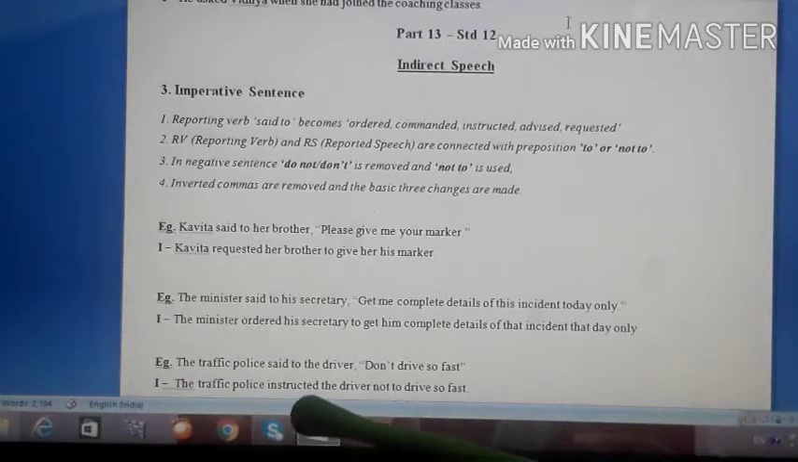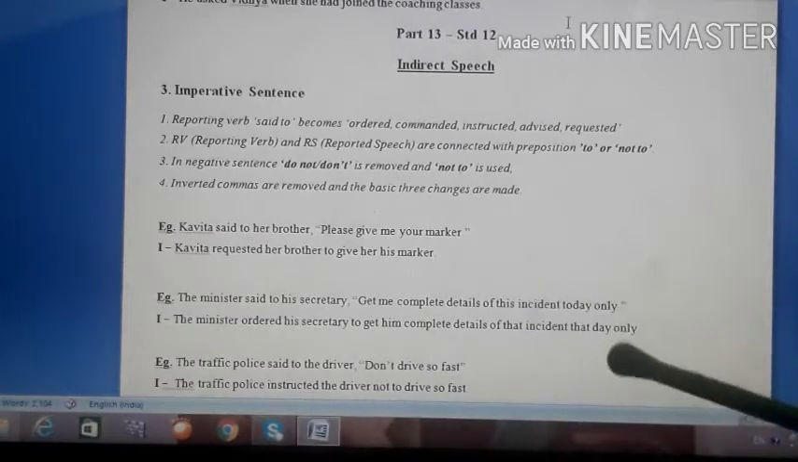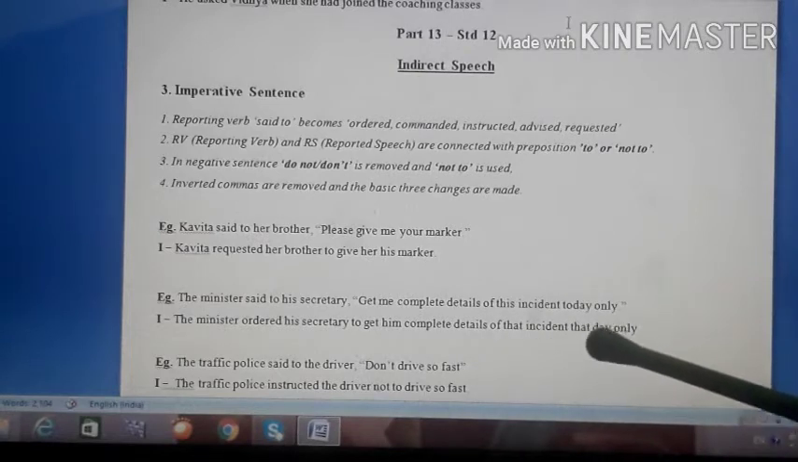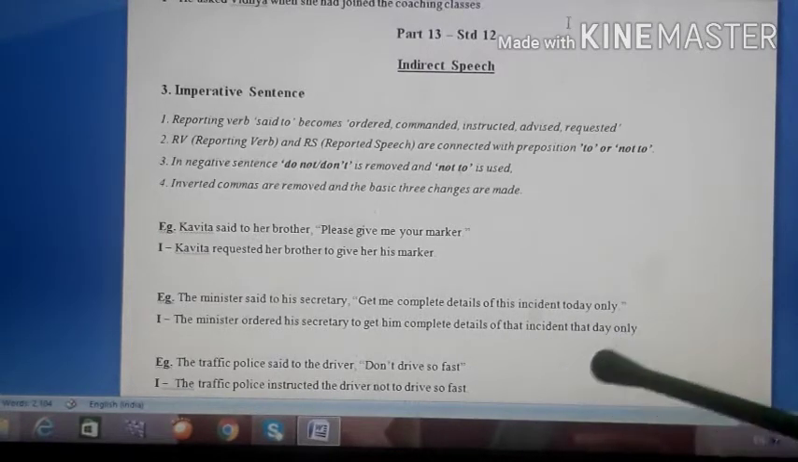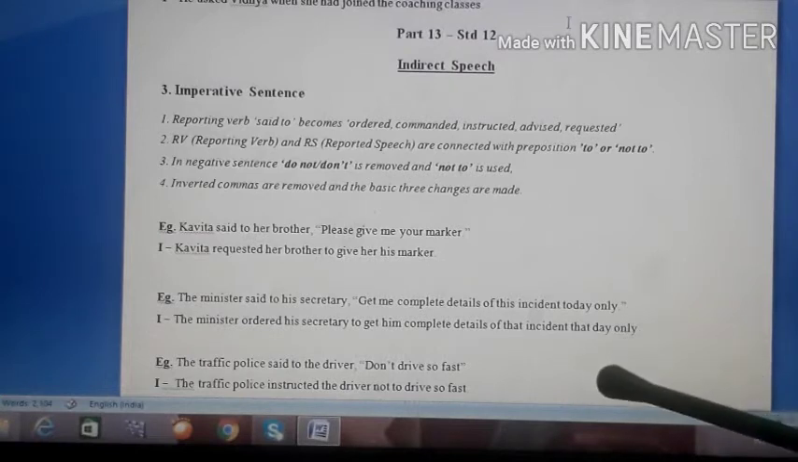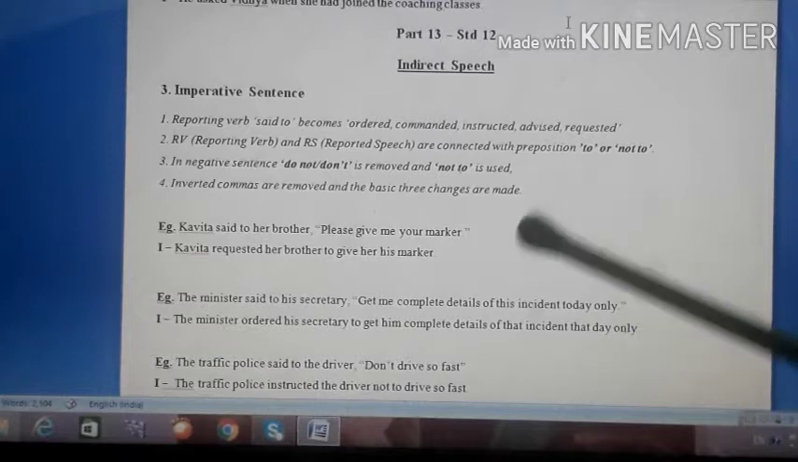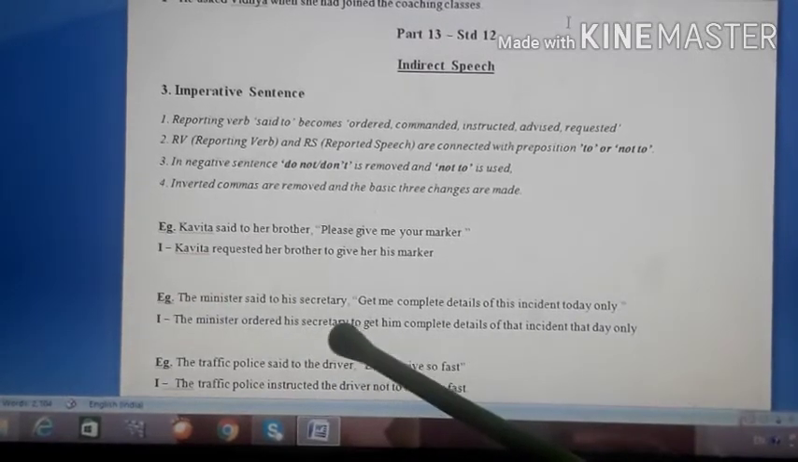So even if it is a minor mistake, suppose here instead of writing that day, you write something else, or if you write today, then also it is wrong. The entire sentence is right, but because of this mistake it will be wrong. Or if you take out the word only, then also it is wrong. So you are not asked to take out that word. Understood? So here it is a positive imperative sentence, so we connected it with the preposition to.